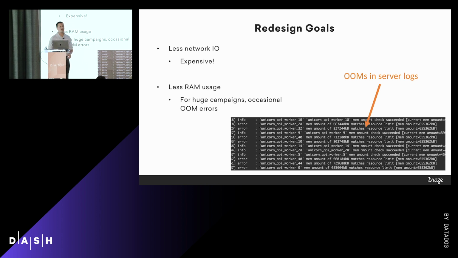But these were also occasionally causing hard OOMs, right? The ones where it actually crashes your process. Ruby tried to do a malloc and grab some memory from the OS, and the OS said, tough luck, and it crashes. So we always want to avoid those.